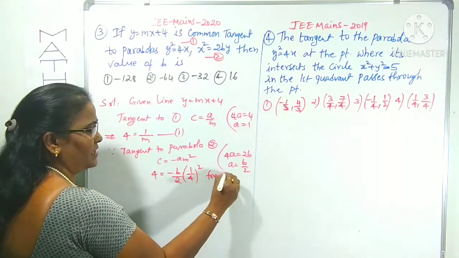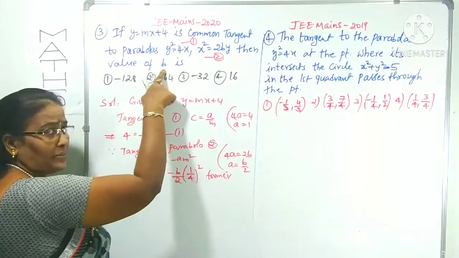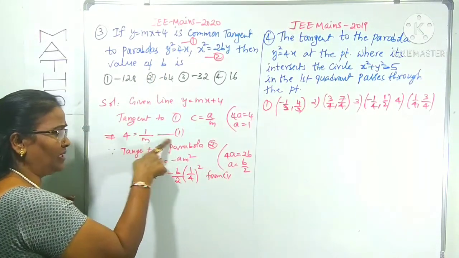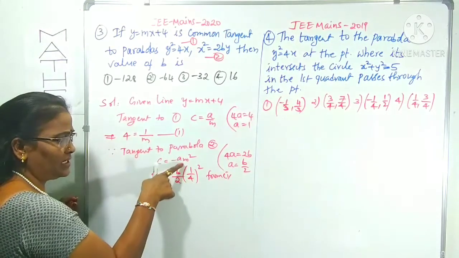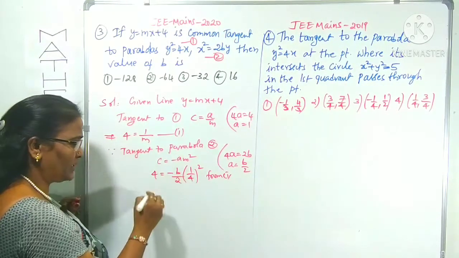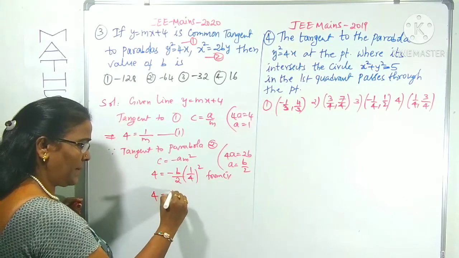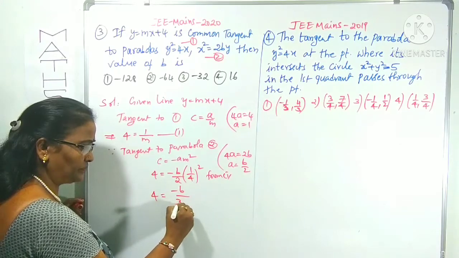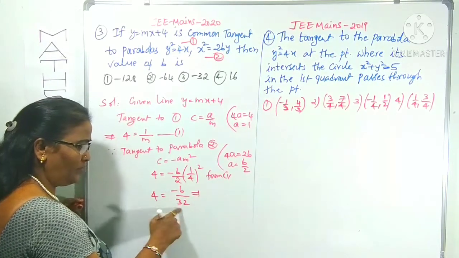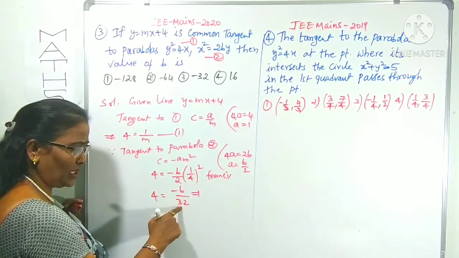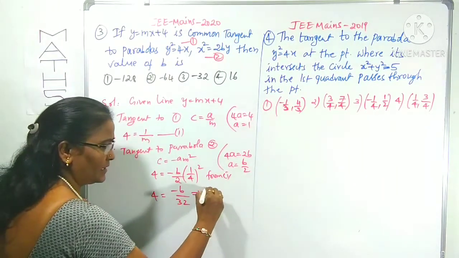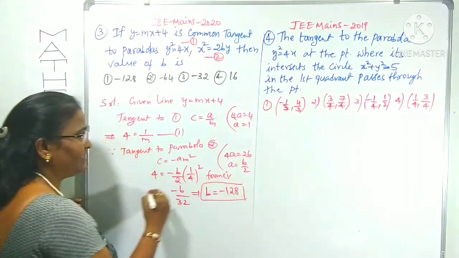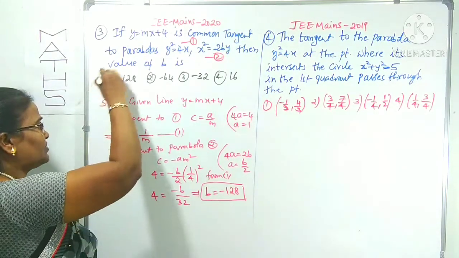We can substitute because we need the b value, not the m value, which means we can eliminate m using result 1. m is equal to 1 by 4. Substitute here, where m square is 1 by 4 whole square. Therefore 4 is equal to minus b by 2 times 1 by 4 square, which is 16. 16 times 2 is 32. What is b? 4 times 32 is 128, with the minus, so b is minus 128. Which option is that? Clearly the first option.